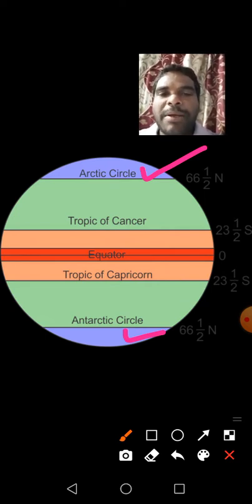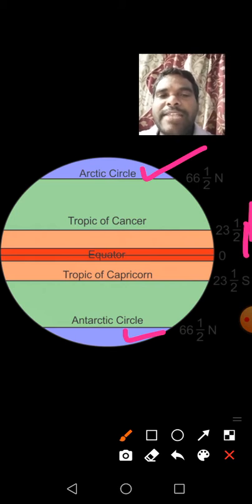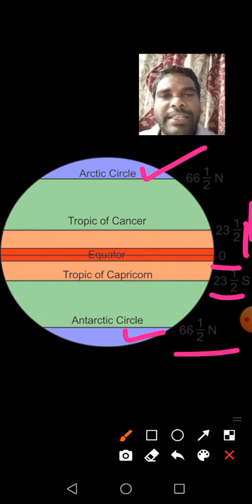See, children, some other important parallels are also given here. The Arctic Circle is 66.5 degrees N and the Tropic of Cancer is 23.5 degrees N. The equator is 0 degrees, you know that. The Tropic of Capricorn is 23.5 degrees, and the Antarctic Circle 66.5 degrees. These are some important parallels on the globe.